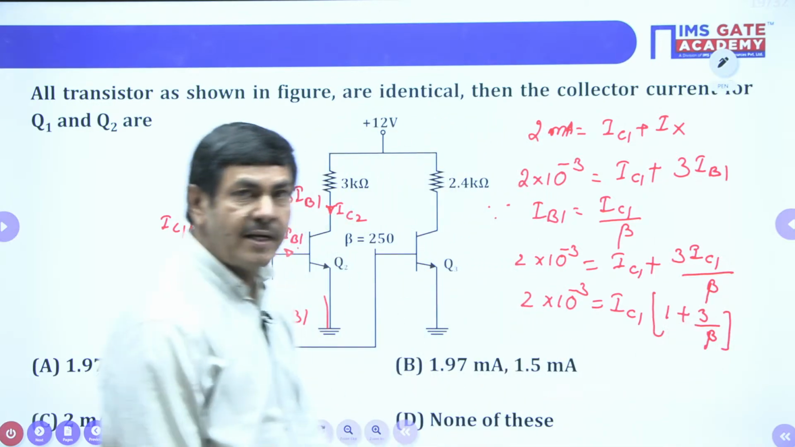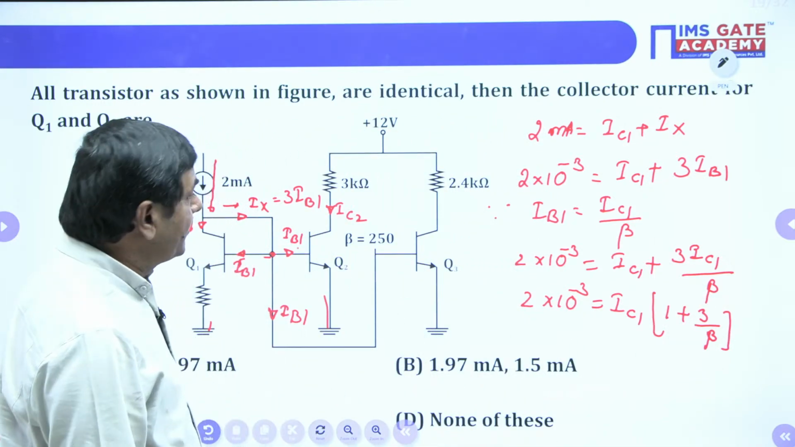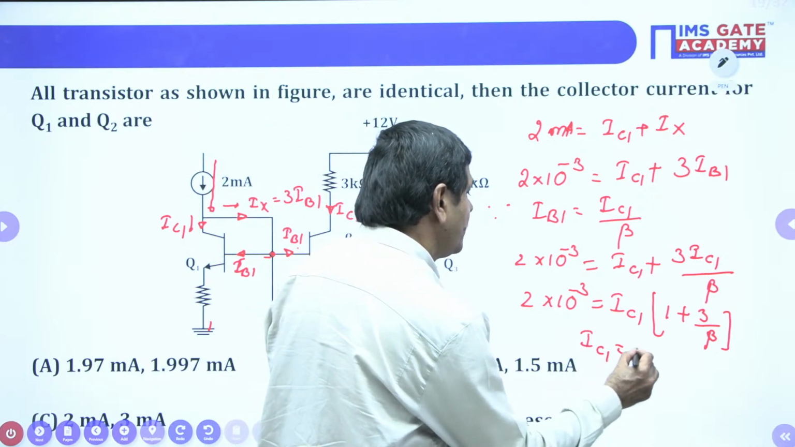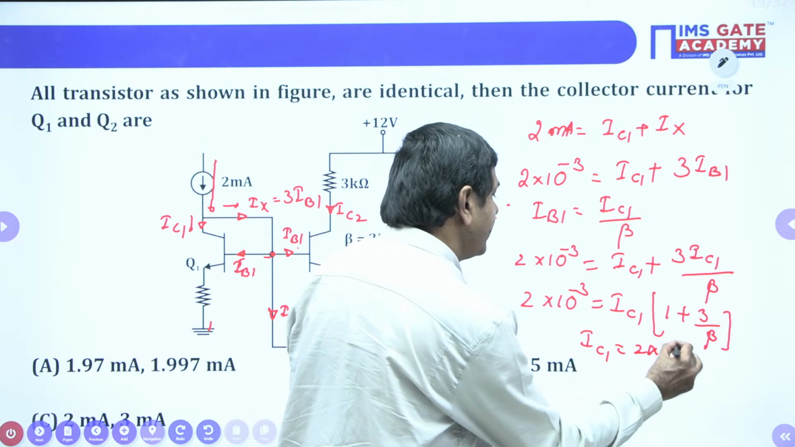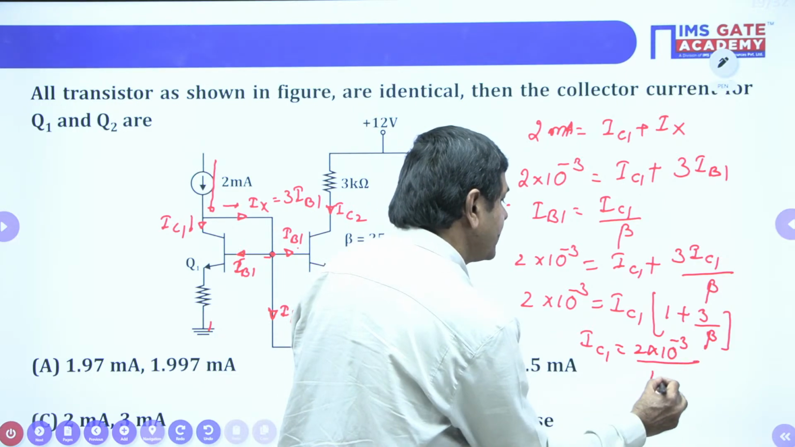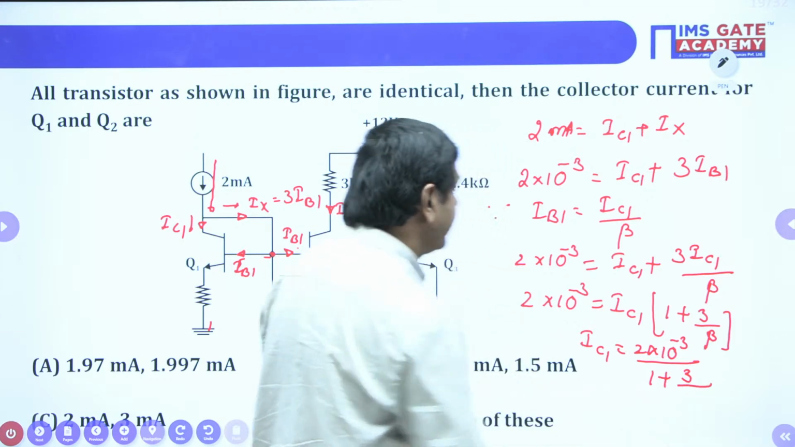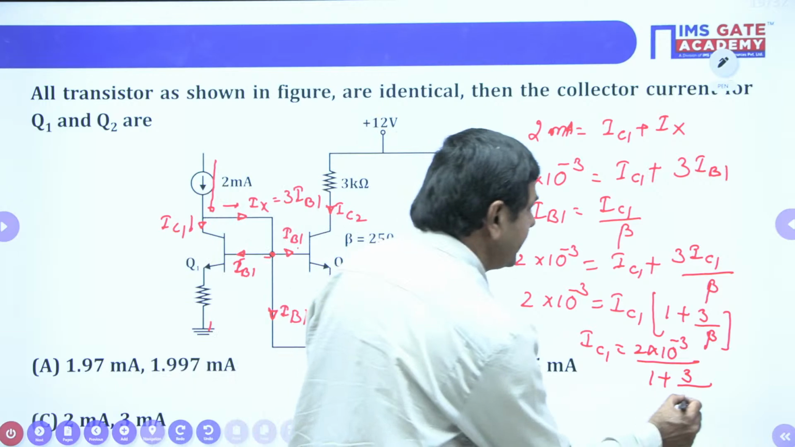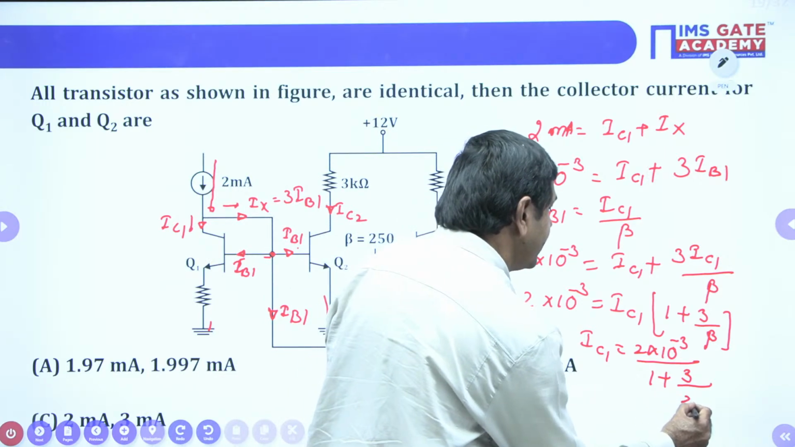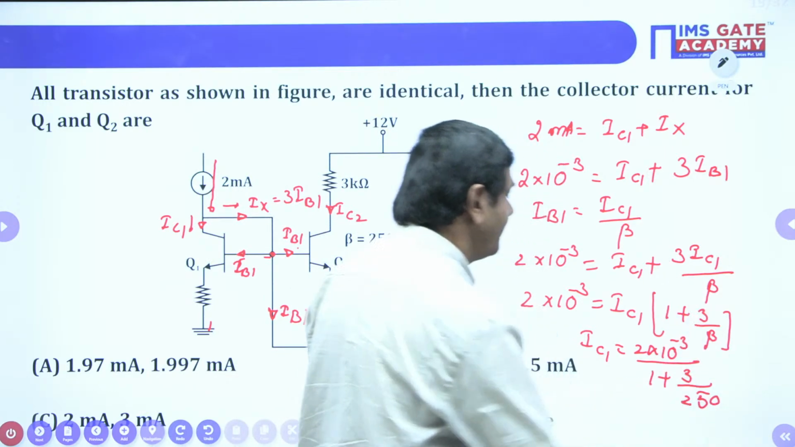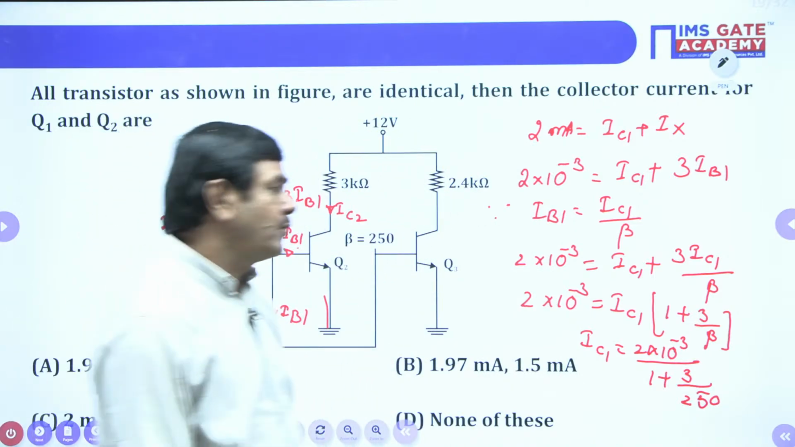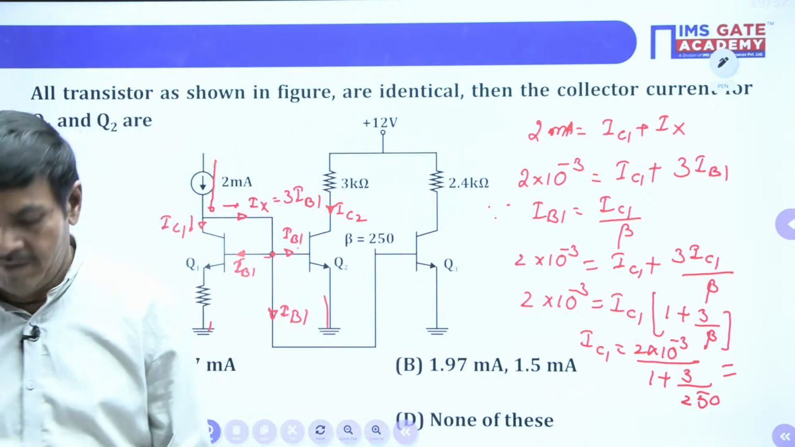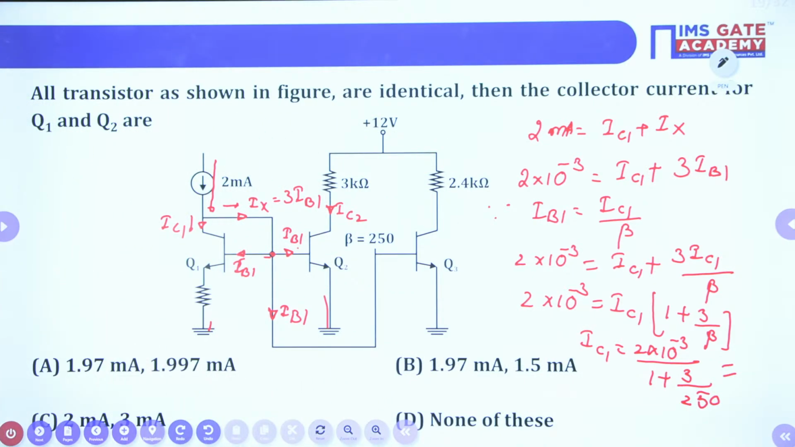My aim is to find IC1 only. How can we find IC1 then? IC1 equals 2 into 10 power minus 3 divided by 1 plus 3 by beta. Beta is given in the problem. How much? 250. Yes, beta is 250. Use the calculator and you will get IC1. Can any student give the answer? What answer do you get? Anybody?